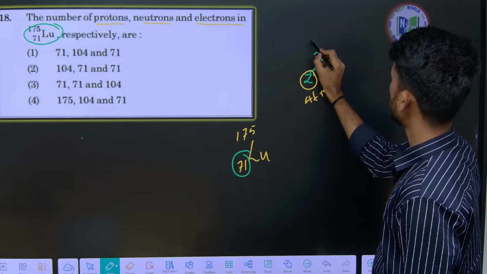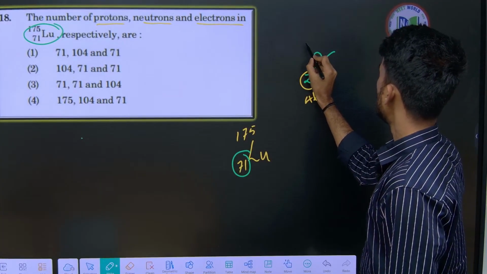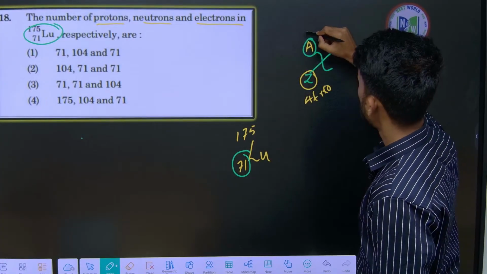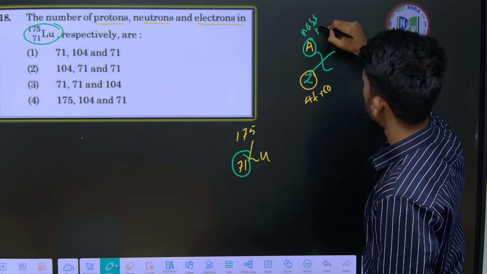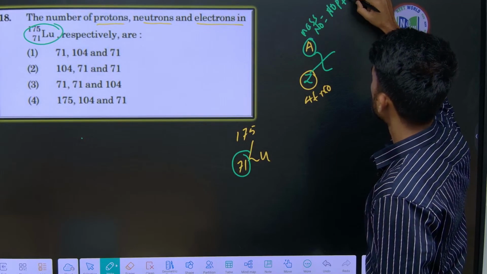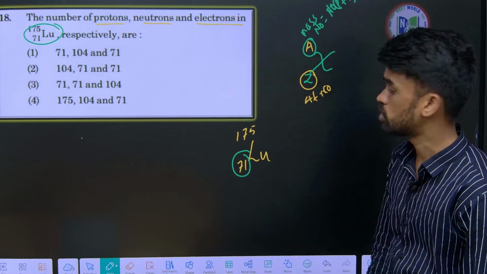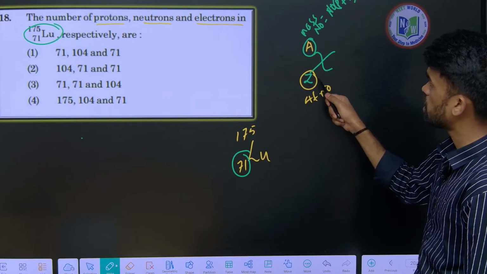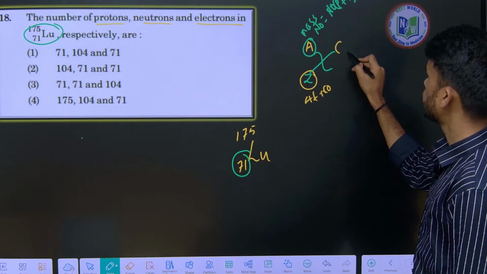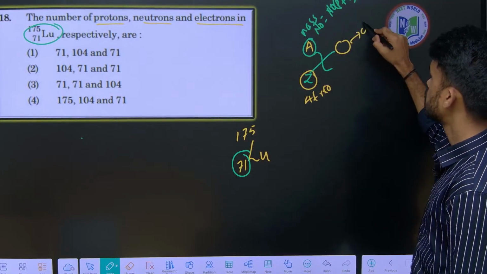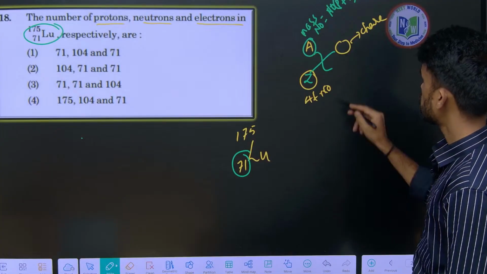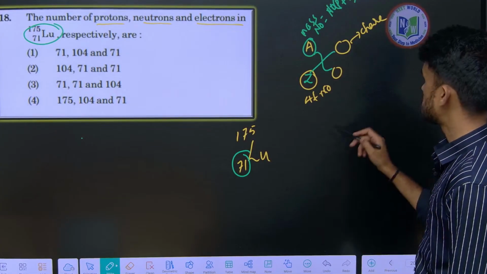Here I am writing A on the top. This A represents the mass number, which is the sum of the number of protons plus neutrons. Protons are Z in number, so protons plus neutrons gives the mass number. If we write anything on the other side, that will be the charge: for a cation write a positive charge, for an anion write a negative charge. If we write any number, that represents atomicity.